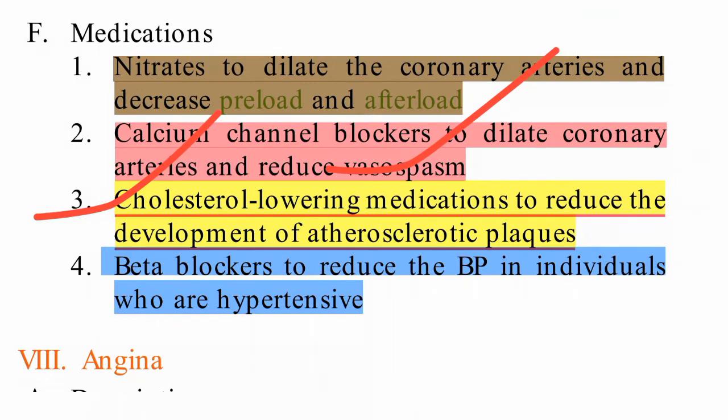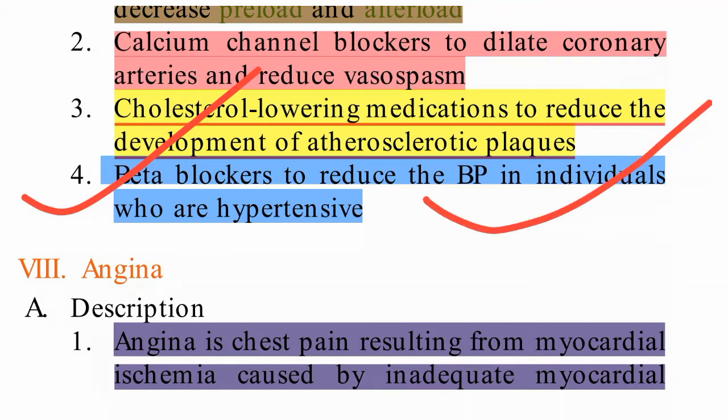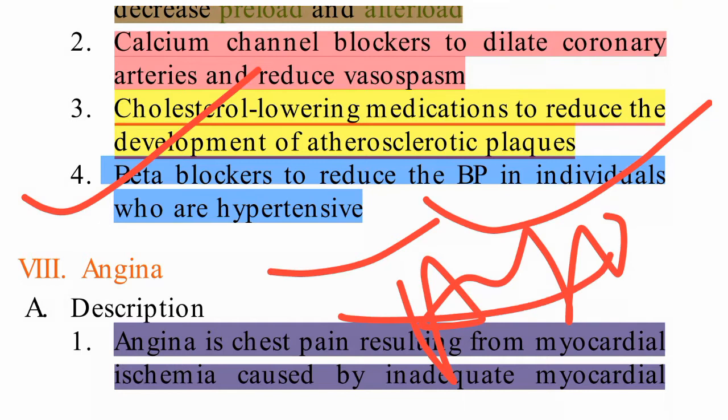Cholesterol lowering medications, anti-lipid medications like atorvastatin, statins, we can give if the doctor has prescribed. Beta blockers also, to reduce the BP in individuals with hypertension. If the patient is already hypertensive, we need to give the beta blocker, whatever is prescribed.